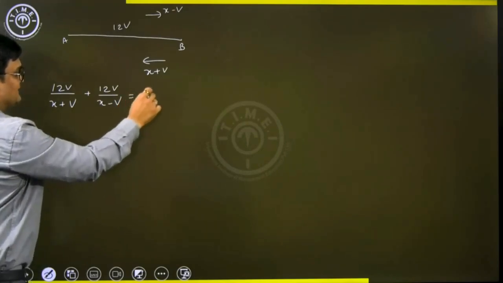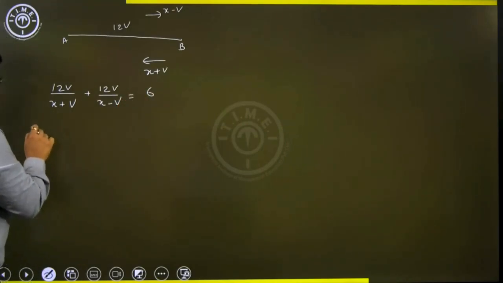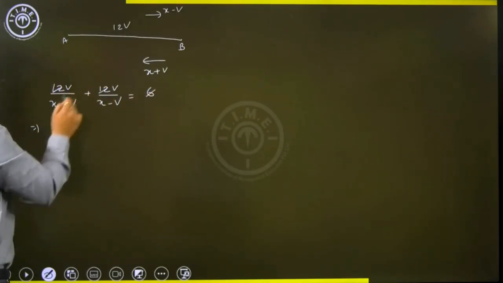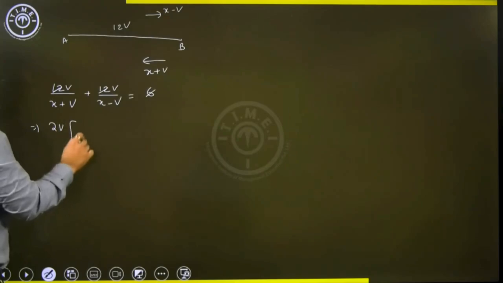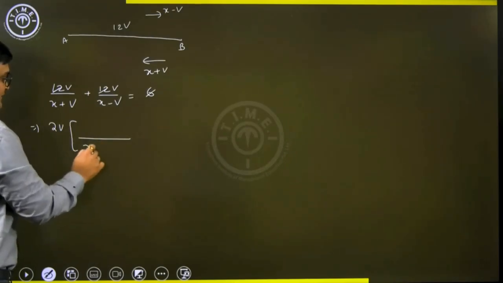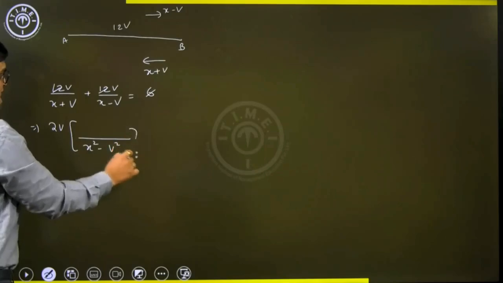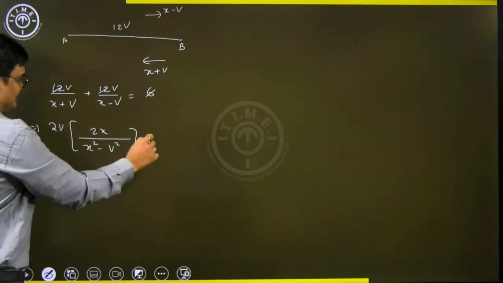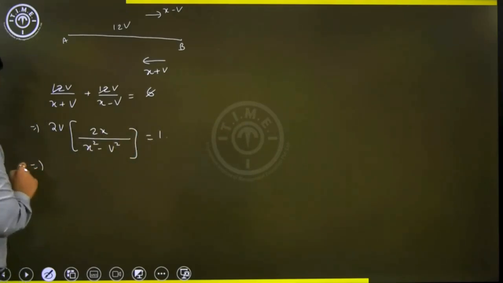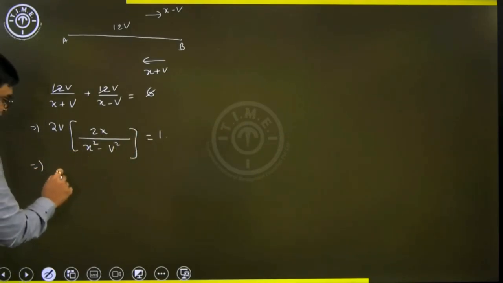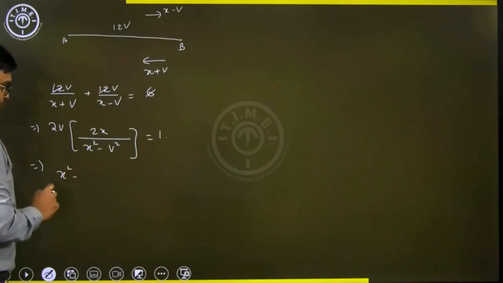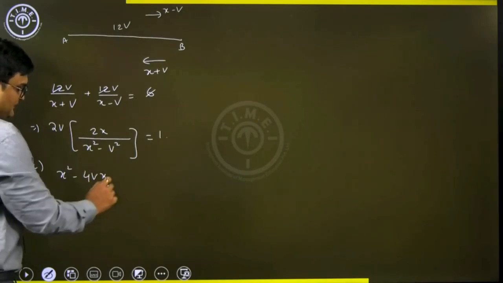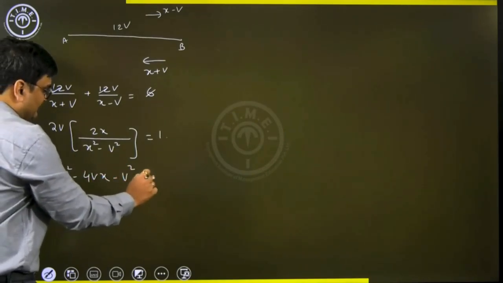This is given to be 6 hours. When you simplify, we can take out 12V common, in fact we can cancel out the 6 2 times. I can take out 2V common. When you take the LCM, the denominator will be x square minus V square, and here it will be x minus V plus x plus V, which is 2x. So when you simplify, it will be x square minus 4Vx minus V square should be 0.